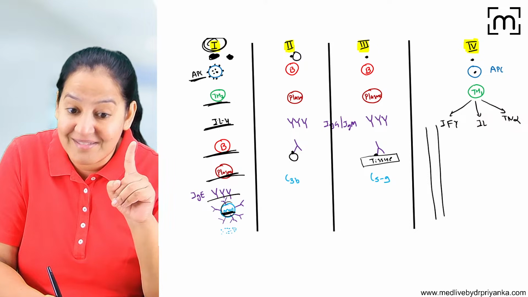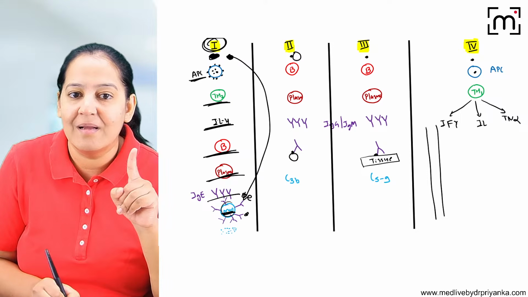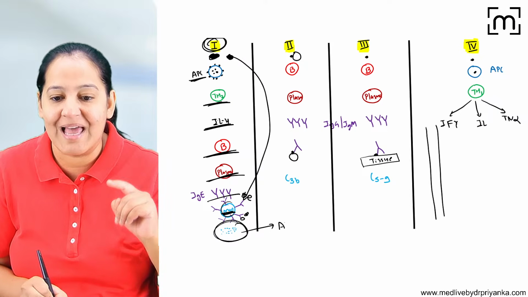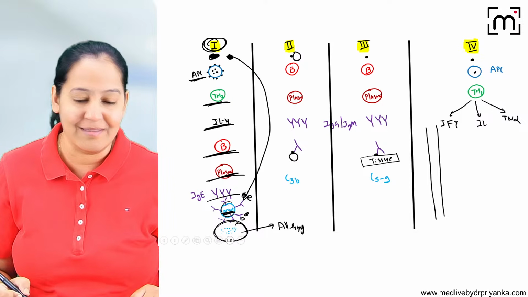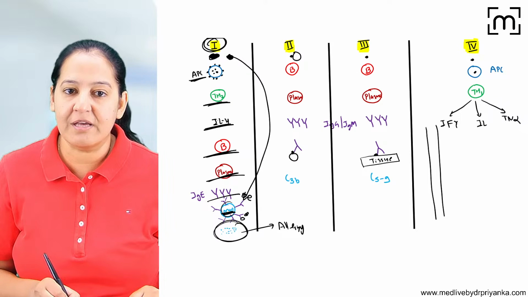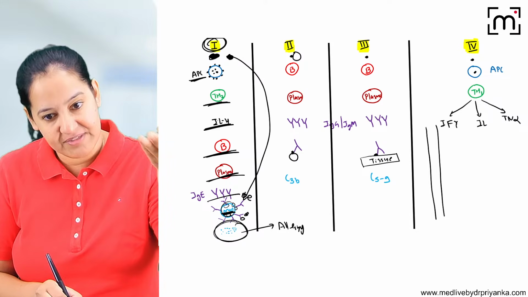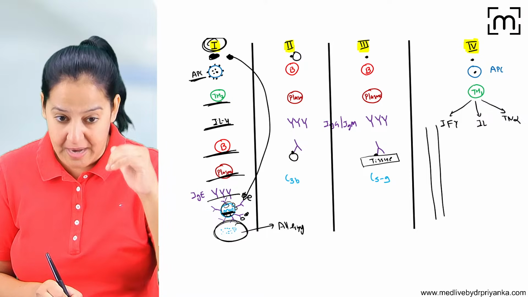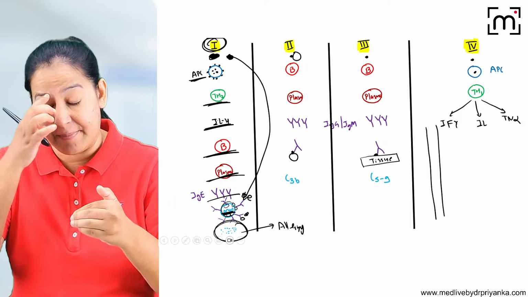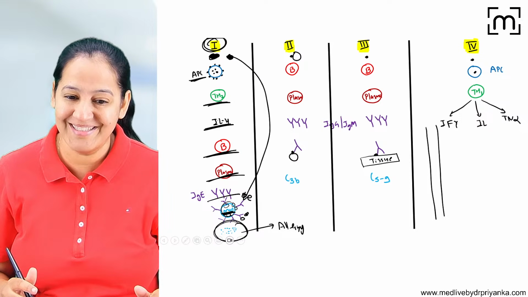Now, if the same antigen enters again, it directly goes to the mast cell. It will bind on the surface of the mast cell. Mast cell will burst. The granules will come out and this will cause allergy. So what is the end result? The end result is allergy. Mast cell will burst because on the surface of the mast cell, calcium channels are present. So as soon as the antigen binds, the antibody will give a signal to the mast cell. The calcium channels will open. Calcium influx will take place and that will cause bursting of the mast cell. Got it? Can we go ahead?